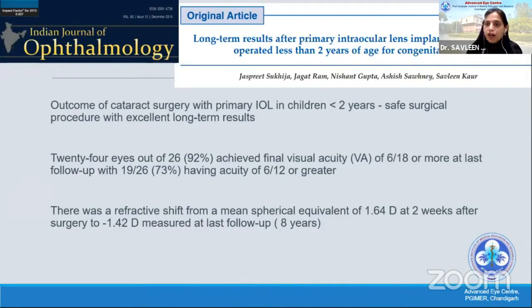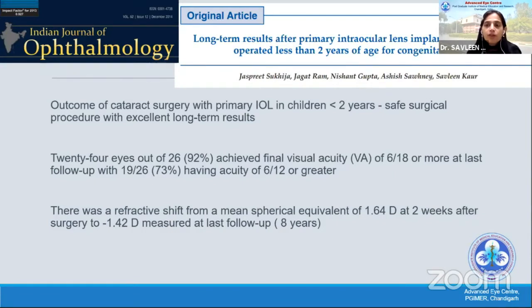We did publish our own results because Western data is giving very high rates of myopic shift, and we observed that the myopic shift that we see in our population, at 8-year follow-up in this study in the Indian Journal of Ophthalmology, which is cited quite well, was around -1.5 diopters. So we believe there are some genetic factors also which are playing a role. Maybe that's why our population behaves a little differently, even in other complications like glaucoma, different from the Western world.